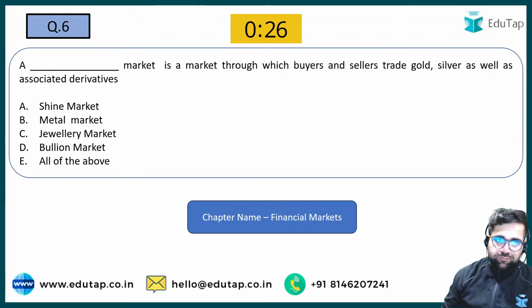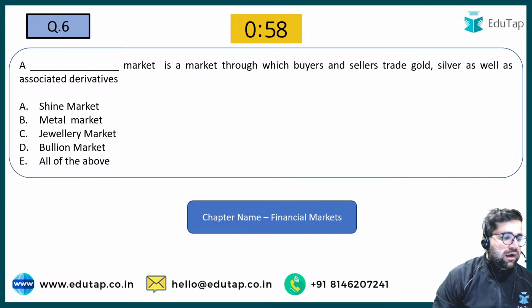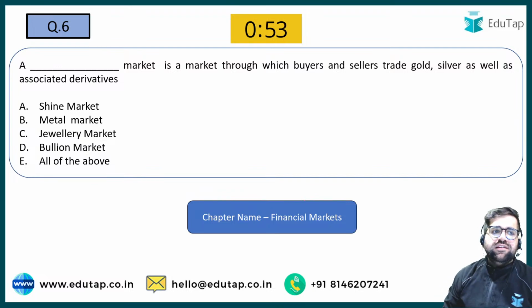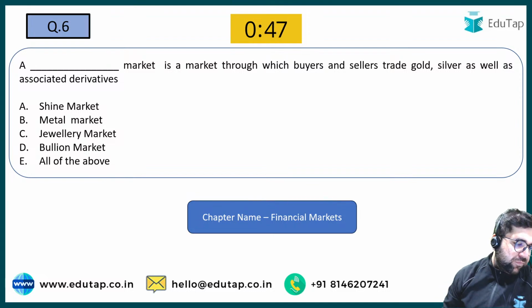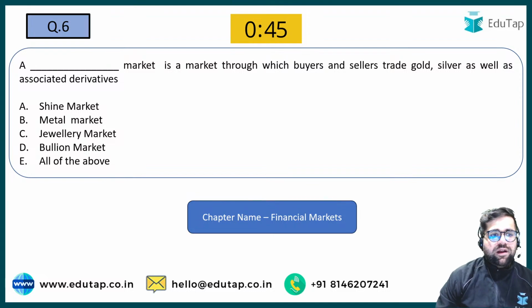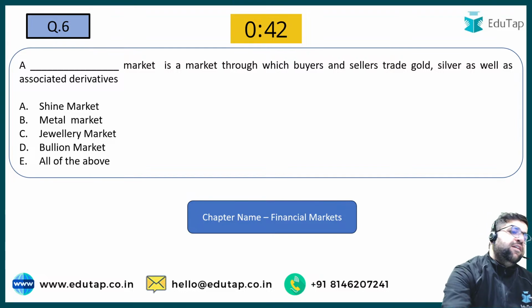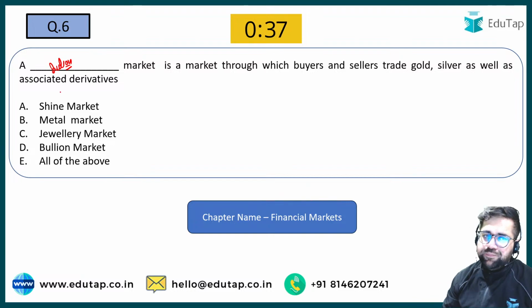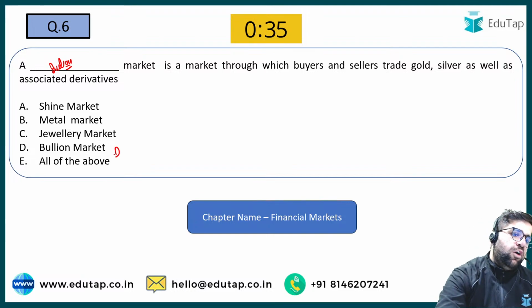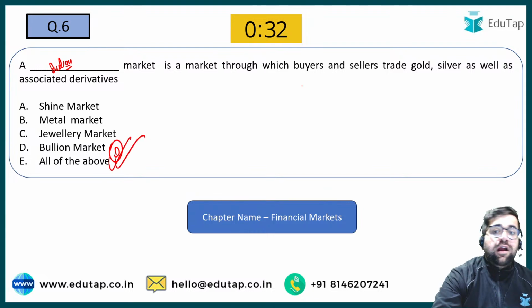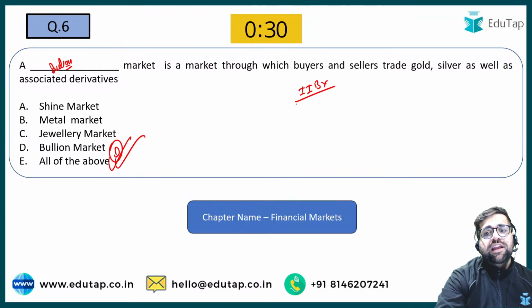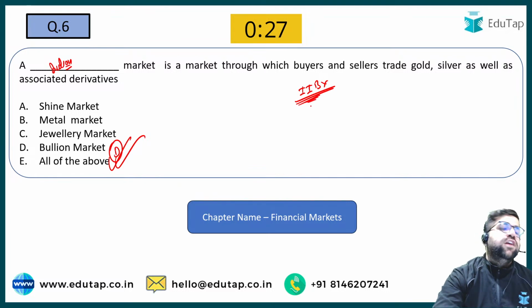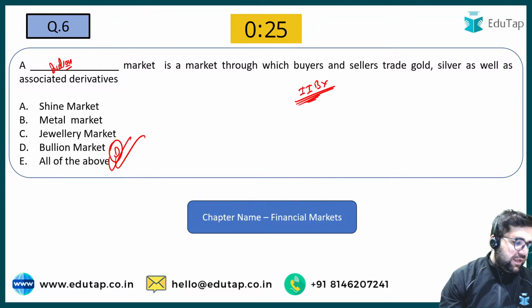Chaliye. Question number 6. A dash market is a market through which buyer and seller trade gold, silver as well as associated derivatives. Now this was a previous year question if I am not wrong. So answer over here will be bullion market. A bullion market is that particular market wherein you trade your gold or silver related products. So option D will be the correct answer. In India we have IIBX, the India International Bullion Exchange, which is working to make sure that bullion trading develops in India.